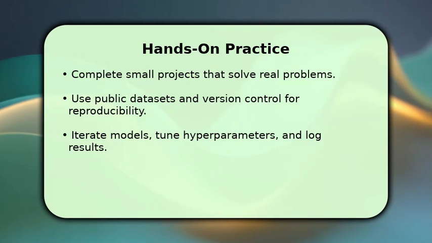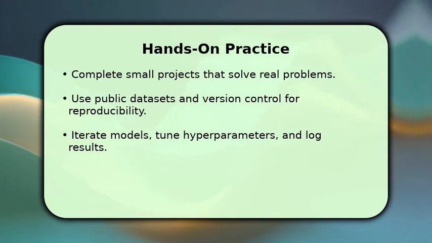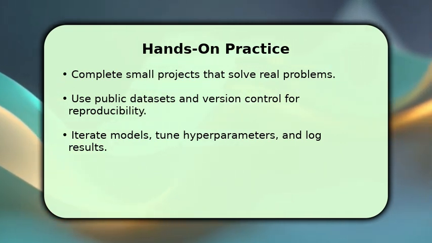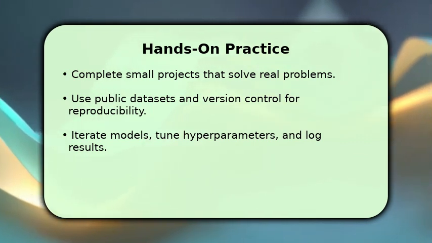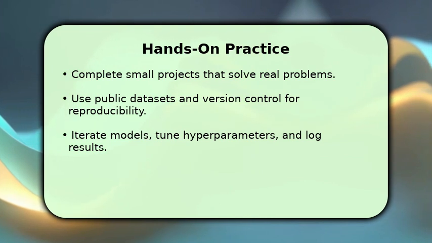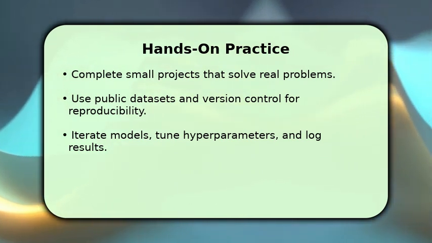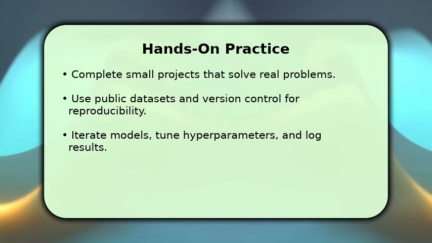Hands-on practice is the fastest way to learn, so pick small projects that interest you and solve tangible problems end-to-end. Use public datasets, Git for version control, and lightweight notebooks to keep work reproducible and shareable. Iterate models, tune hyperparameters, and keep a simple experiment log so you see which ideas improve performance and why, and gradually increase project complexity as your confidence grows and results become more reliable.